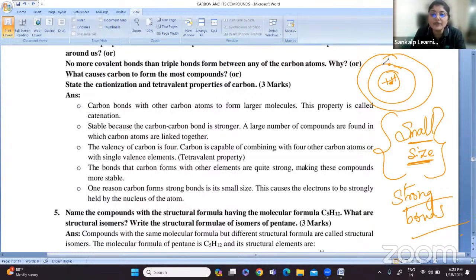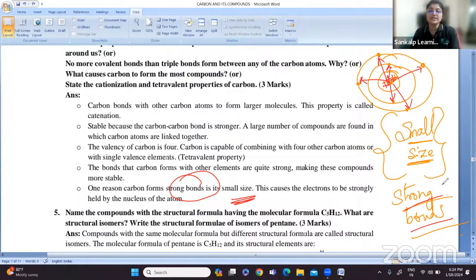In the first shell, you have 2 electrons, right? In the next shell, you have how many electrons? 4 electrons, right? 1, 2, 3, 4. So because of the small size, what will the nucleus do? It will hold the electrons more tightly. The electrons in the outermost shell are held very tightly, so the bonds are stronger. These are the points you have to mention.